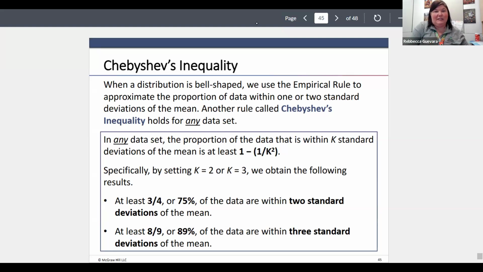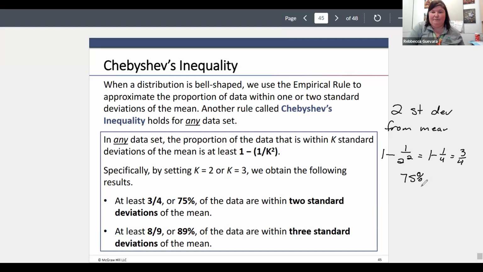So what that's telling me is that if I have data that is 2 standard deviations from the mean, the proportion that I expect to find in that 2 standard deviations is going to be 1 minus 1 over 2 squared, or 1 minus 1/4, or 3/4, or we could say 75% to be in that range.